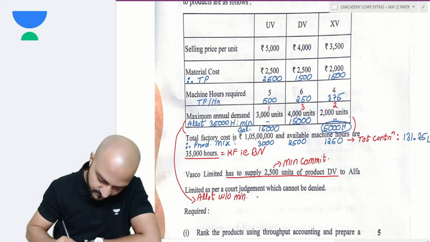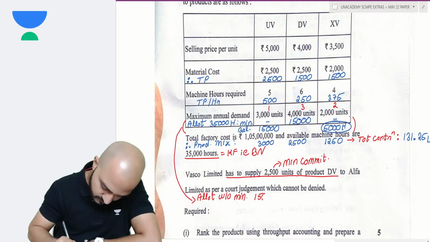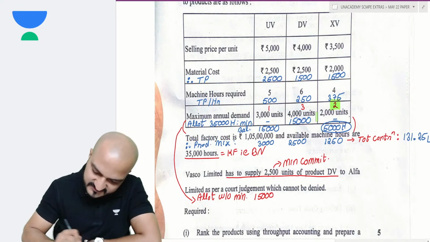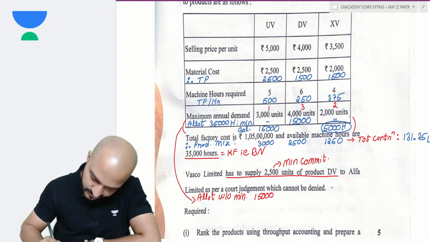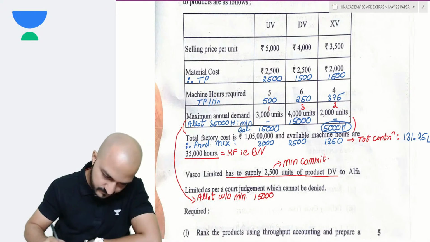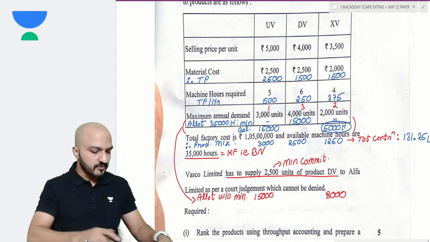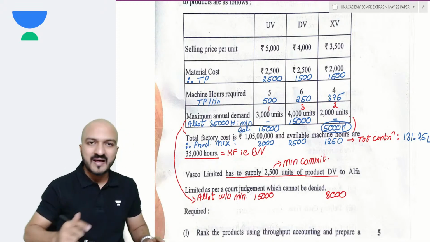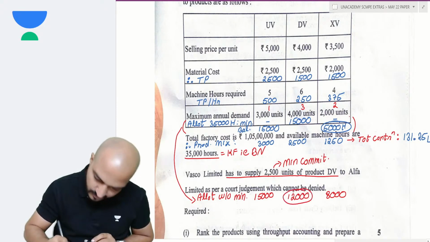So in that case, first I allot 15,000 hours to rank 1. Then I will do allotment to rank 2. Rank 2 is this, and 2000 units require 4 hours, so 8000 hours can be allotted to rank 2. Now balance what remains. Out of 35,000, 15,000 got allotted, 8,000 got allotted. Balance remaining is only 12,000. Balance 12,000 you now allot to rank 3.